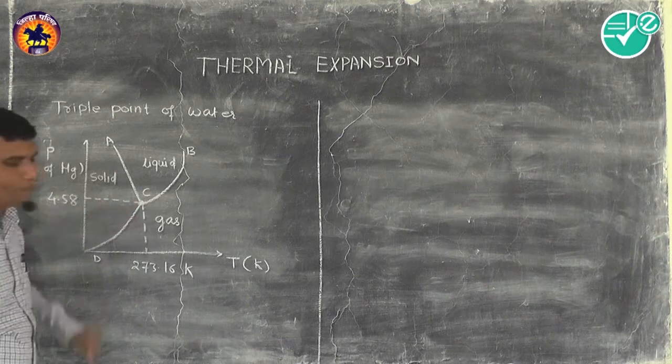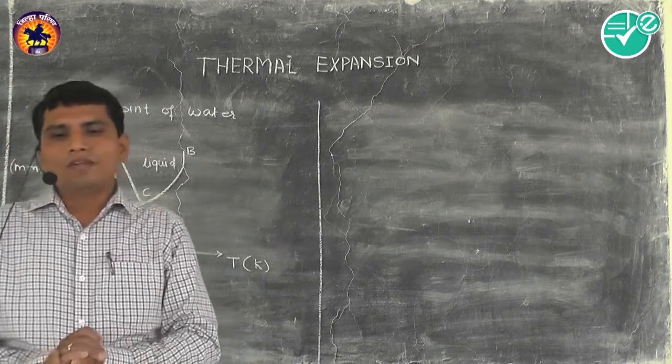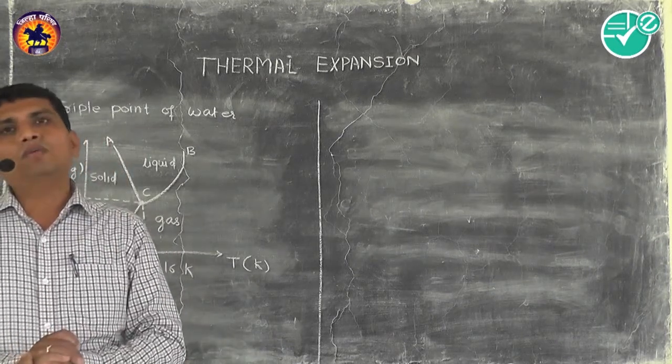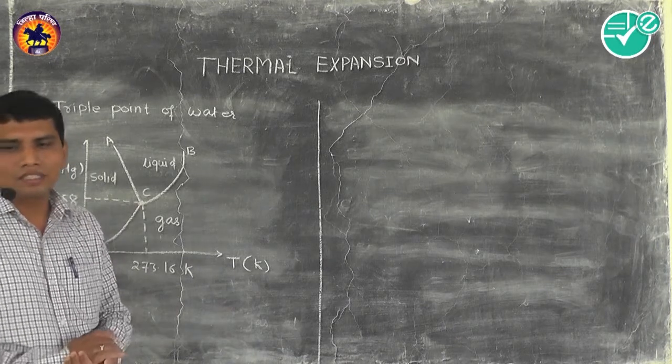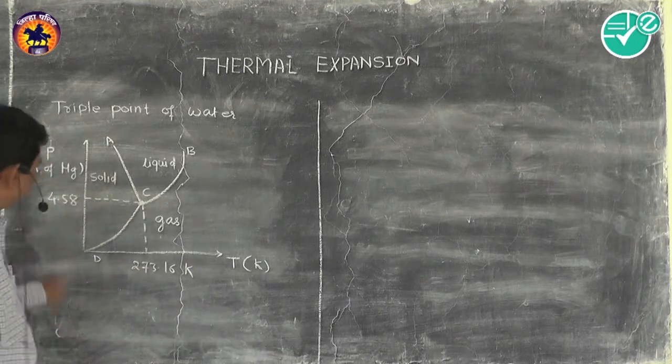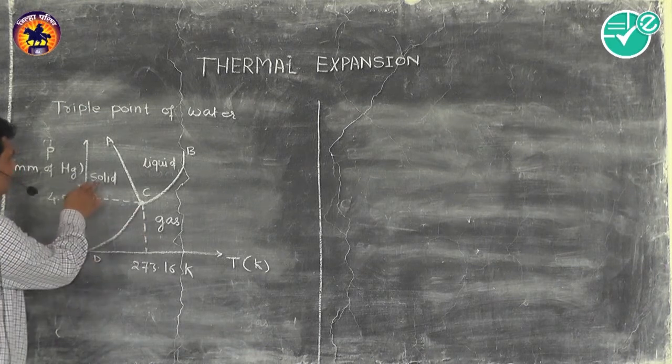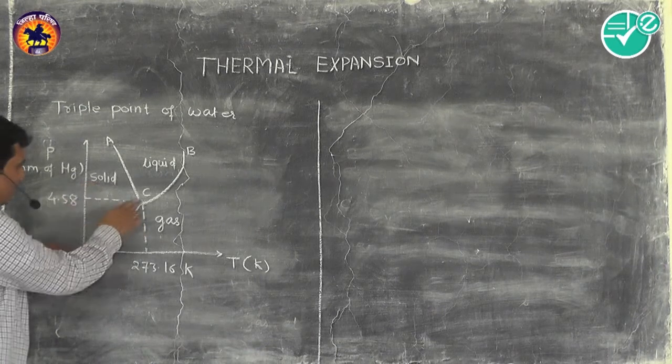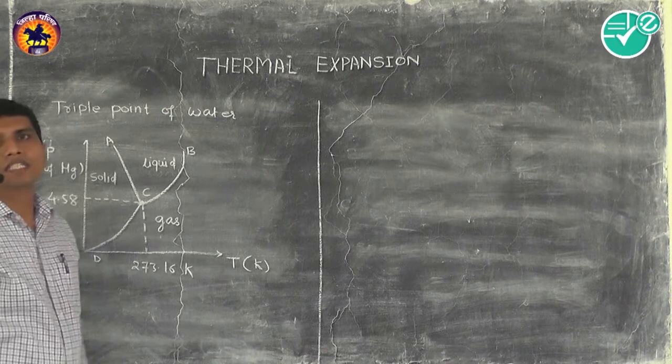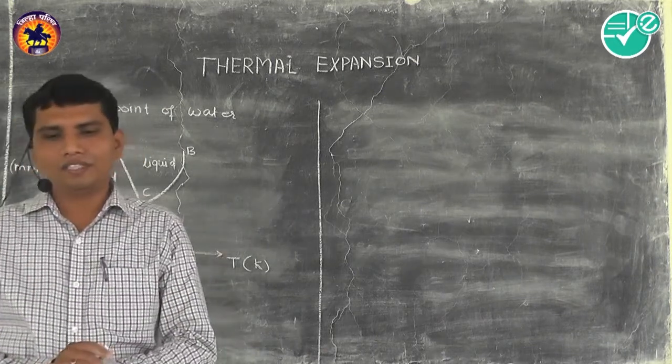Now the third curve, that is CD. So here you can observe that above the CD the substance is in solid phase, and below the CD the substance is in gas phase.